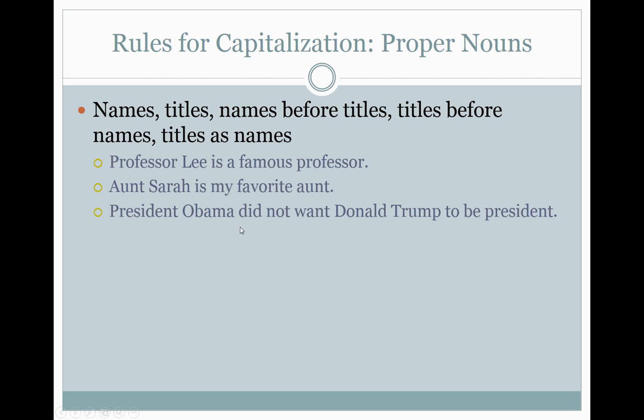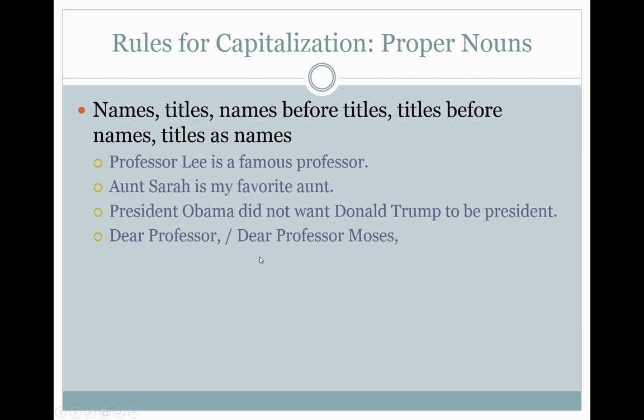President Obama did not want Donald Trump to be president. Here, President Obama, it's his title and name. We capitalize both of them. Donald Trump is this person's name. We capitalize D and T. But here, president is just the name of a job. It's not capitalized.